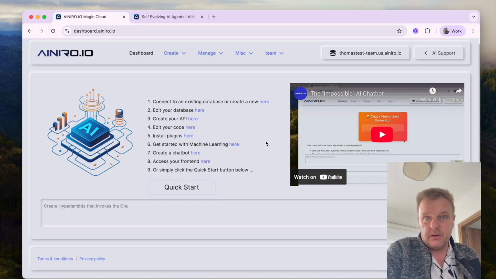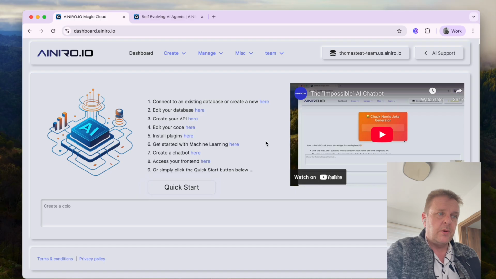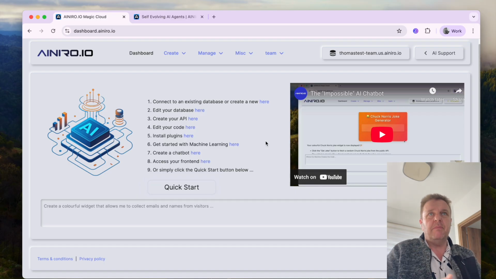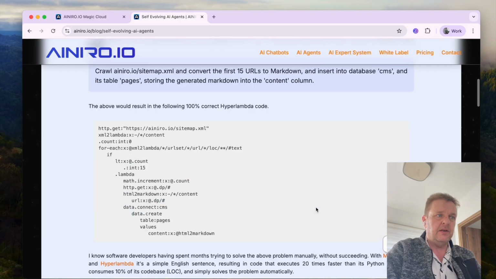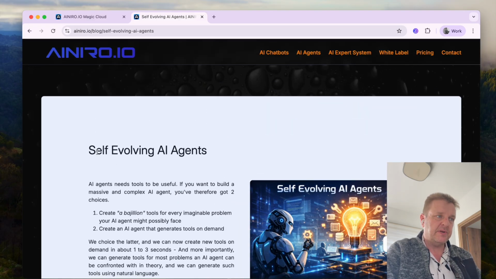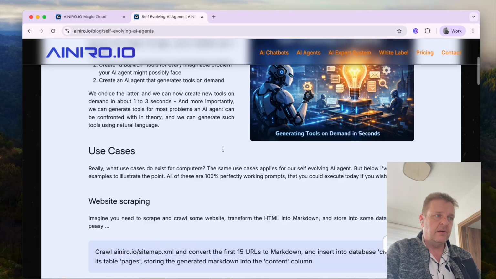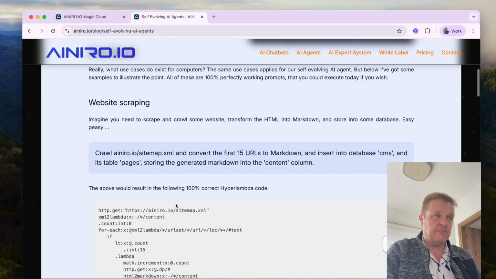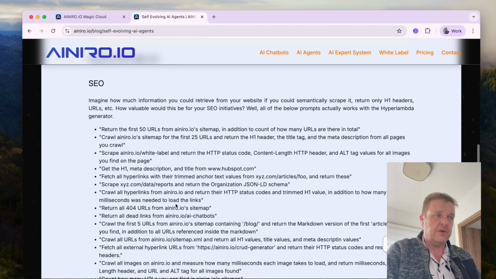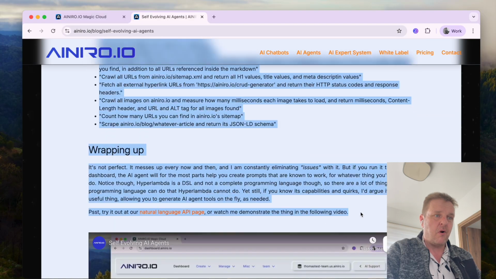Web scraping is not only web scraping. You see, when you scrape a website for data, like for instance this one, then you get the content you're interested in here, self-evolving AI agents. Then you get the paragraphs and the factual information in that particular article, right? Goes down to about here.